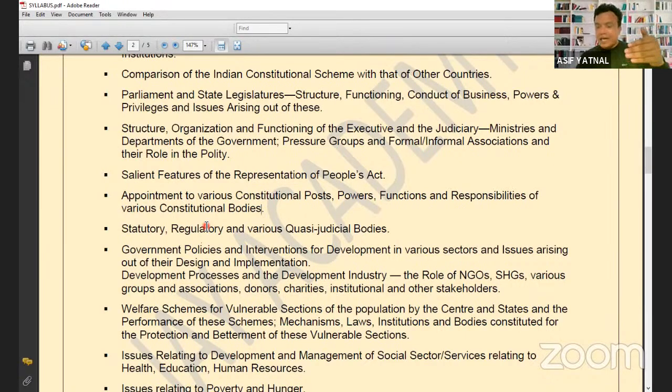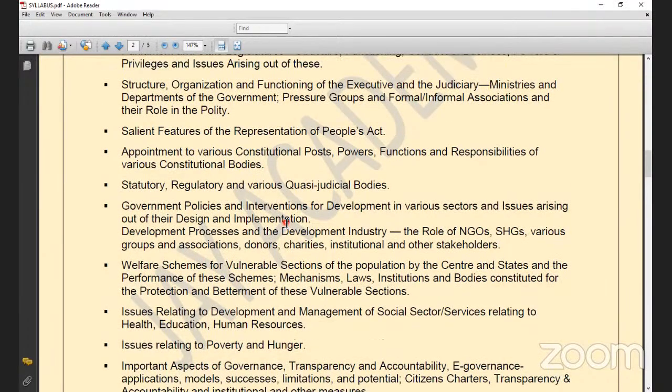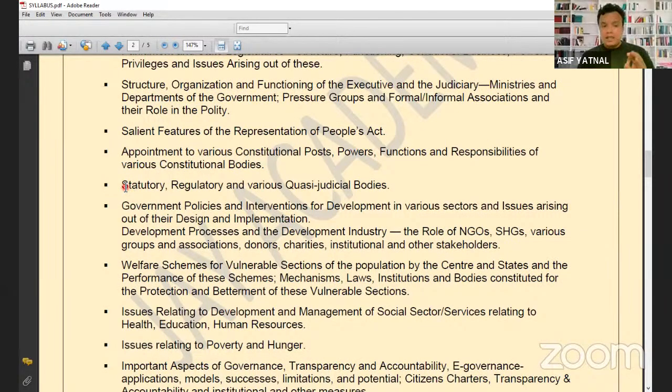You will write it down, and if any issues arise out of the way the Election Commission is functioning, the UPSC is functioning, or the Finance Commission is functioning, if any issue is coming in the newspaper, you will write it down. So each and every topic will have 2 parts in your notes. One is the basic point and another is issues of those. Is it clear? Yes, I'm audible, sir. You're audible, Ritika. Okay. Next topic है statutory, regulatory and various quasi-judicial bodies.